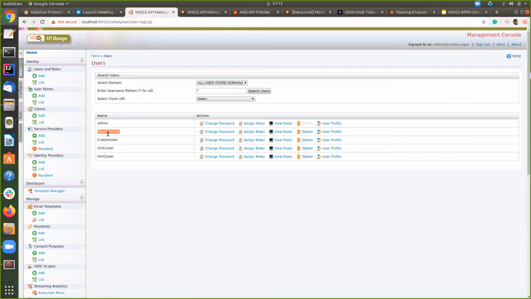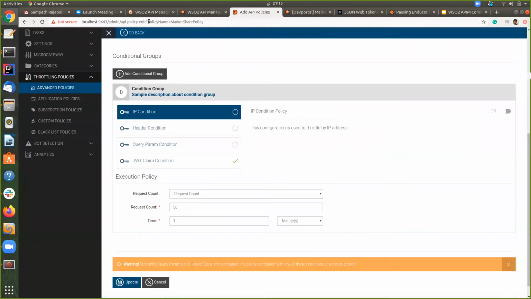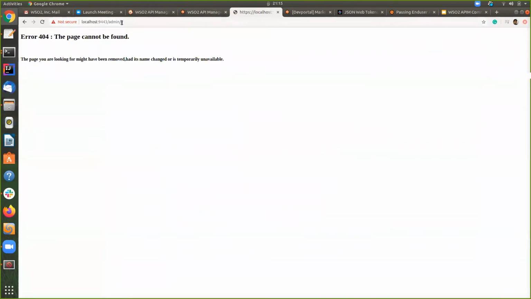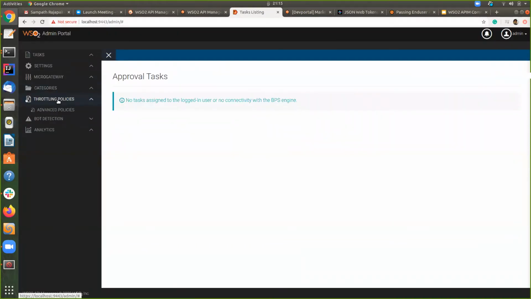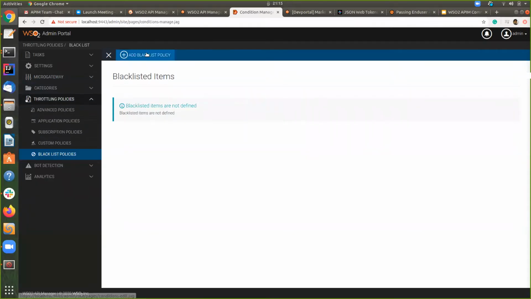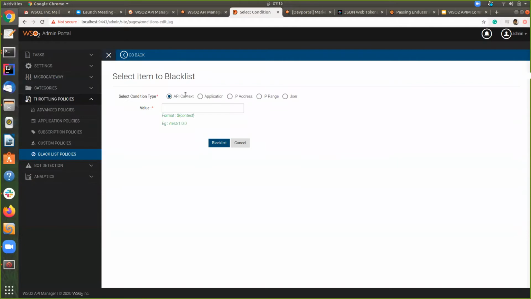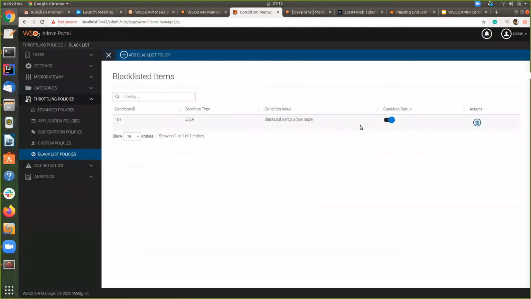If I need to blacklist this user, what I need to do is, let's again go to the admin portal, and within the throttling policies we have blacklist policies here, and we can add a new blacklist policy, and we can give any condition type in here. Now I'm giving the user, and the username as blacklist user, and now this user is blacklisted.